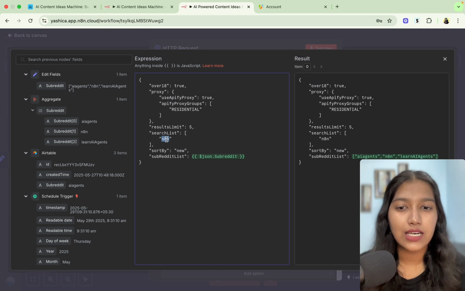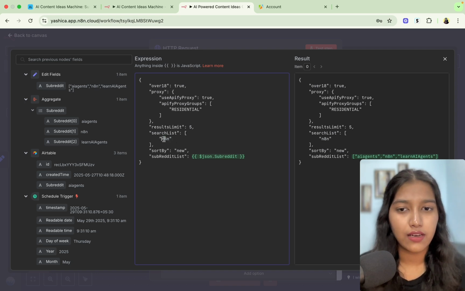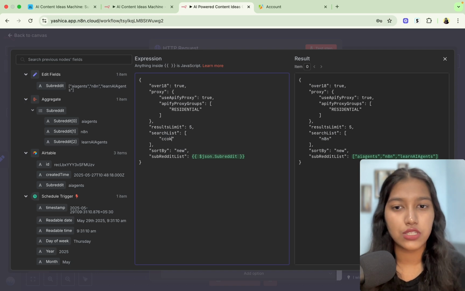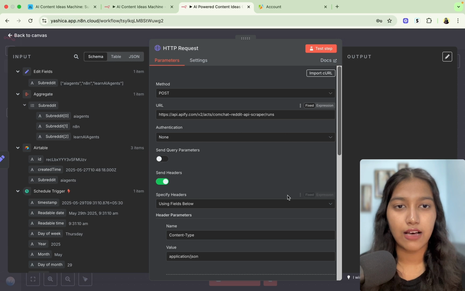Now, there is a requirement that you have to pass in one search keyword. That's a requirement of this scraper. I have just put it to n8n. You can just put it to whatever your industry is. So if you're into cooking, you could just put cooking. And it's also going to search this keyword while scraping. And this is going to remain the same every single time. Great. After you've done this, you're going to click on test step.